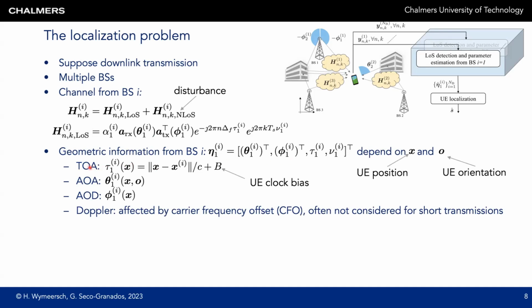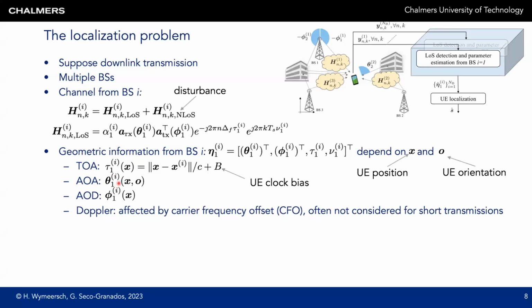Let's give some examples of how the geometric parameters of angles and delay relate to the user state. The easiest case is the time of arrival. The time of arrival of the line of sight path from the ith base station depends on the user position through this expression. It is the distance between the ith base station and the user position over the speed of light plus the clock bias of the user. There is a clock bias because the user is typically not synchronized to the base station to the extent needed for positioning.